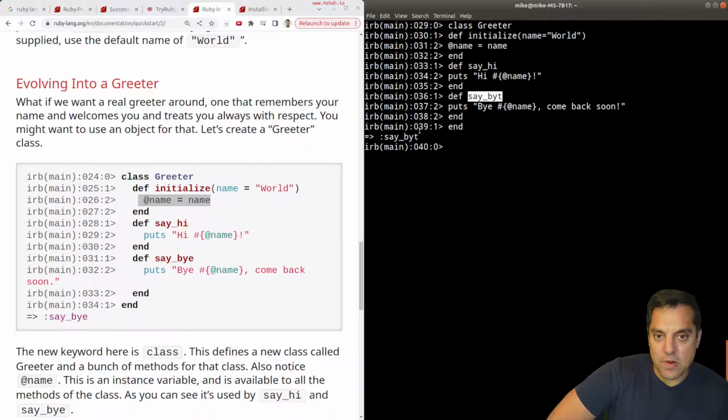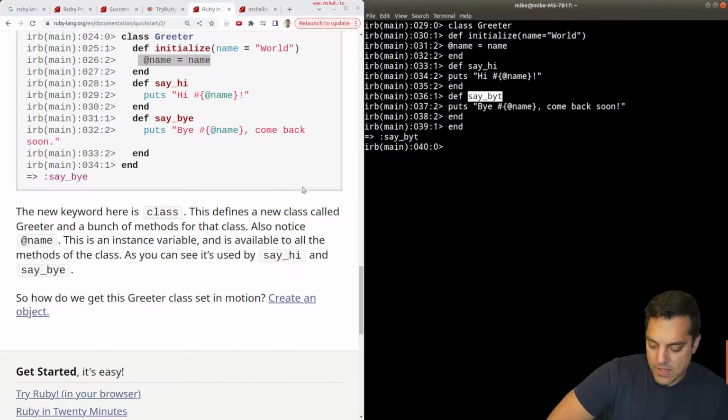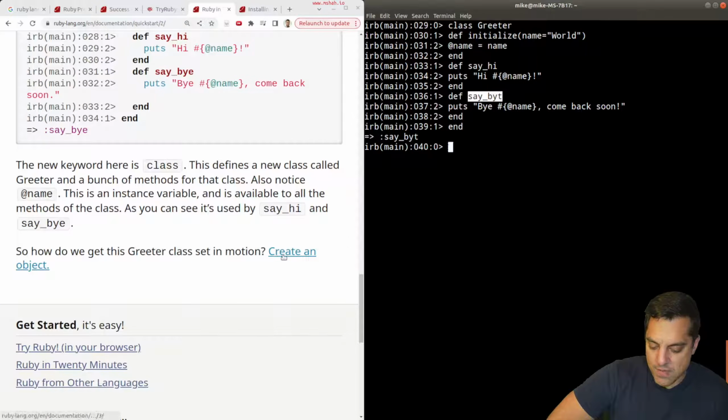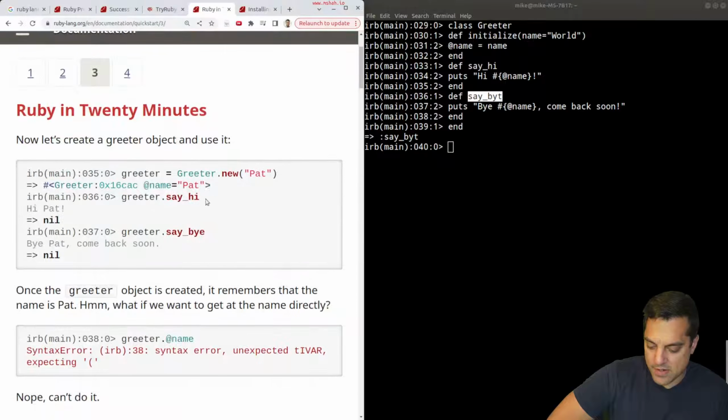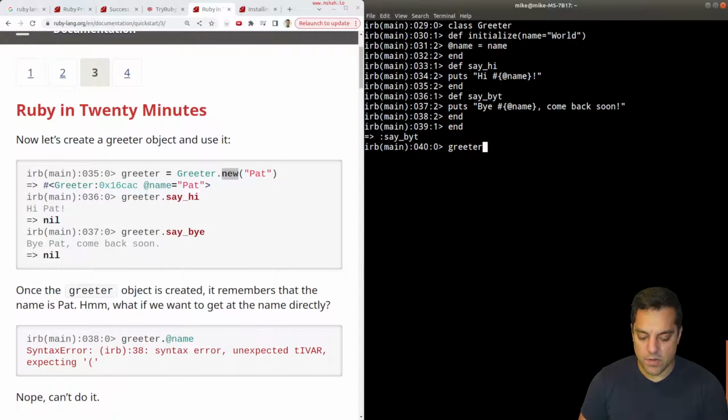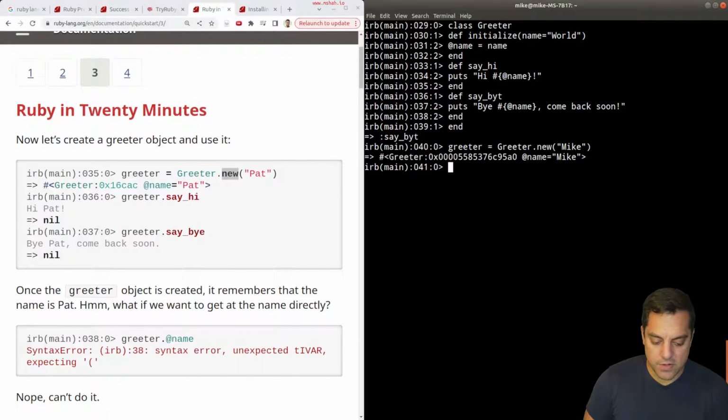Uh-oh, I spelled one thing wrong. I'll just have to remember what that is here. Okay, so how do we set it in motion? Create an object here. Let's take our next step. They've got a defined .new here. Greeter equals Greeter.new, and let's go ahead and call this Mike for this particular one. Okay, we can see our object was created here.